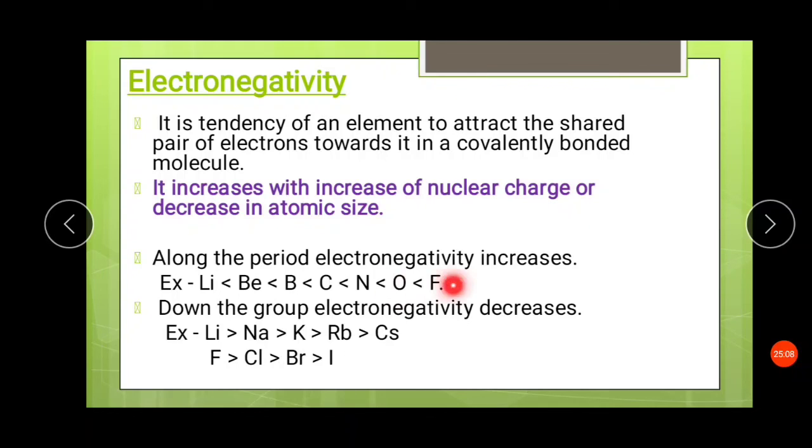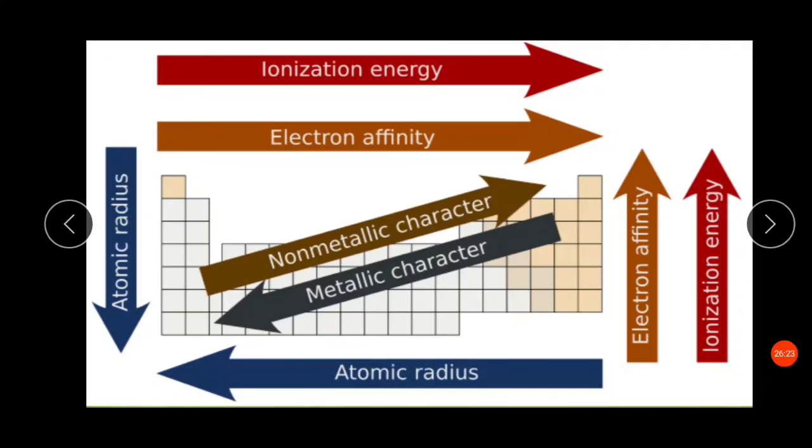Now this is the trend, and the elements are arranged so that along the period electronegativity increases. Okay, as we move across the period, the electronegativity increases, and as we move down the group, electronegativity decreases. Now this was all about this periodic classification of elements.